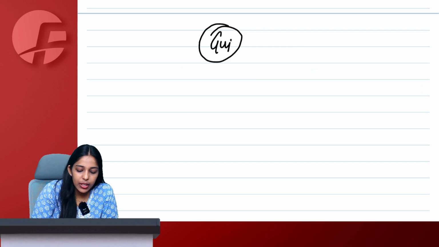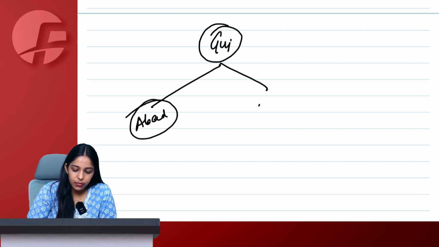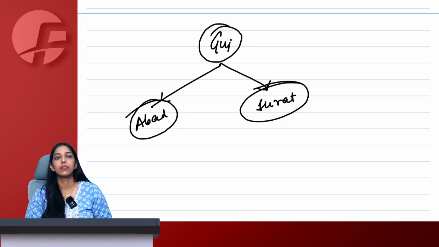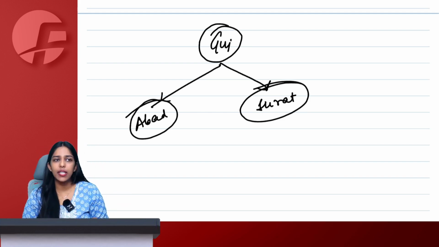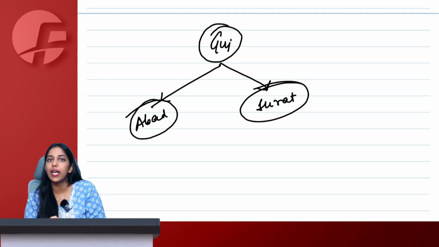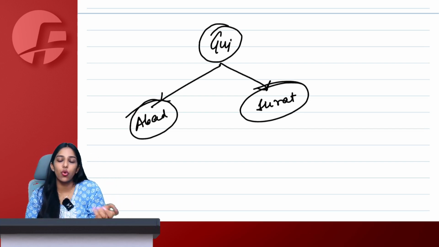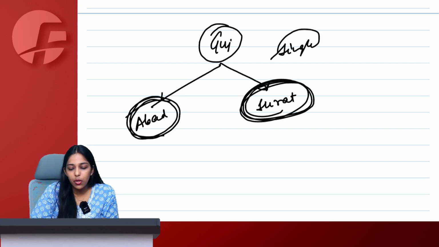In Gujarat only, I have 2 shops, one shop in Ahmedabad and one shop in Surat. Because in a single state, I can have as many shops as I want, and each of those shops can be registered under a single registration only. That is okay, because they are all in a single state, so one registration for one state is okay. So both of these shops are under a single registration only.